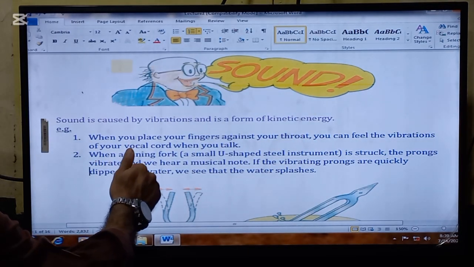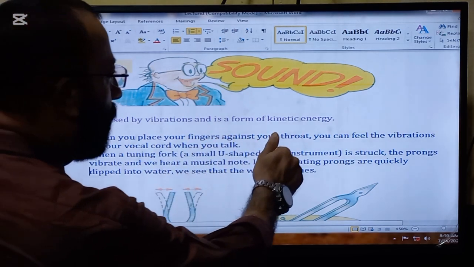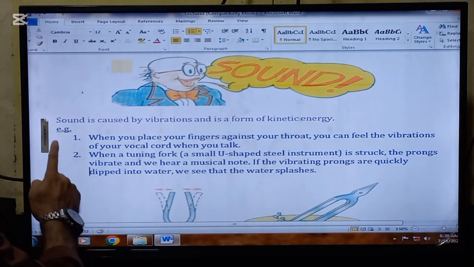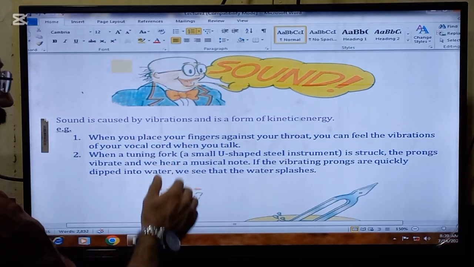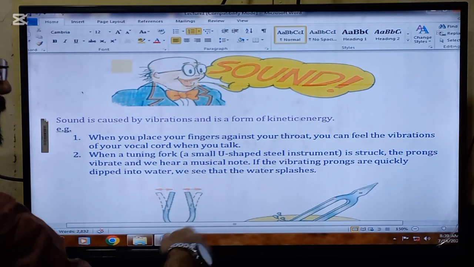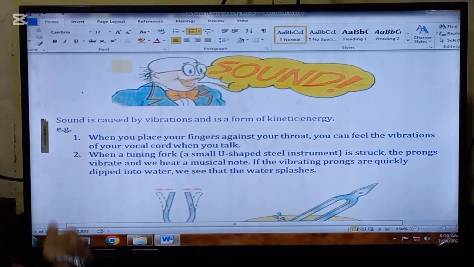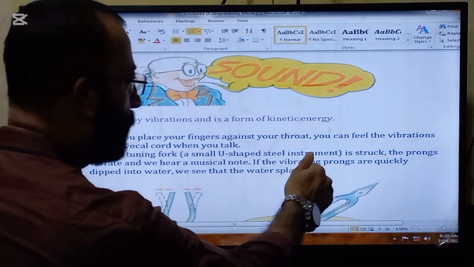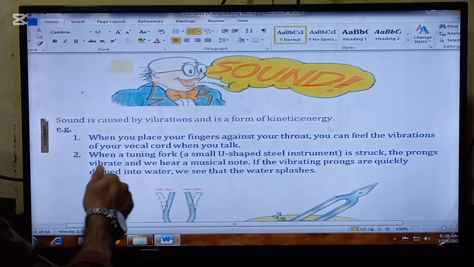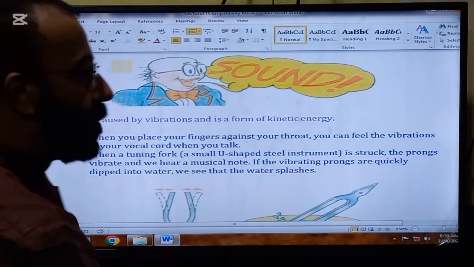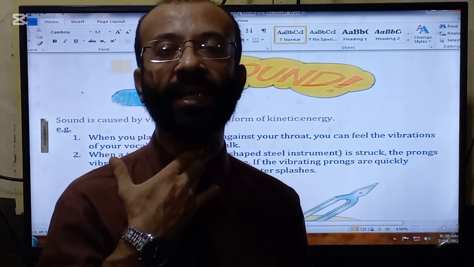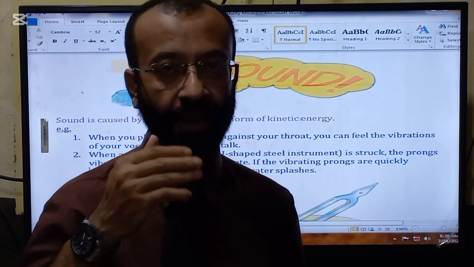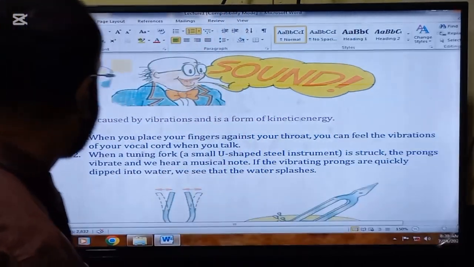Sound is caused by vibrations and is a form of kinetic energy. So the first point to remember is sound is caused by vibration. Anything which vibrates produces a sound. For example, when you place your fingers against your throat, you will feel the vibrations of your vocal cord when you talk. Here is the vocal cord, you will feel the vibration. And this vibration actually produces the sound.